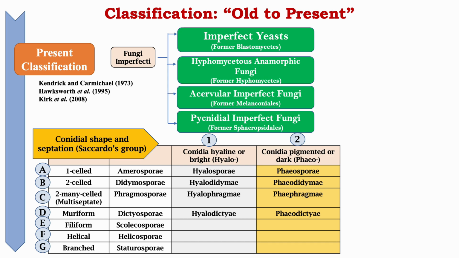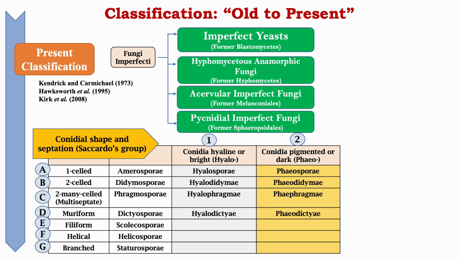Similarly, for two-celled spores, that is didymospore, hyalodidymy and phaeodidymy. Then 2 to many celled or multiseptate conidia were phragmospore, or if they were hyaline, then hyalophragmy, and for pigmented ones, these were phaeophragmy.